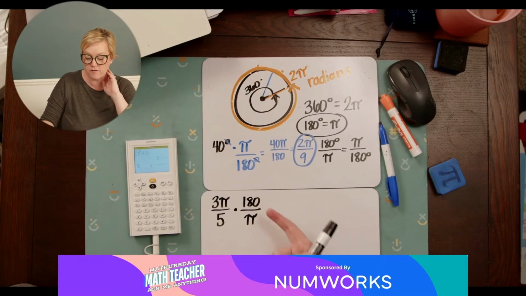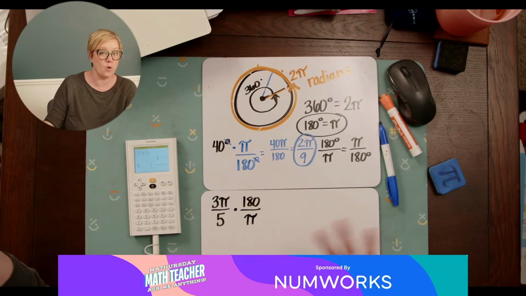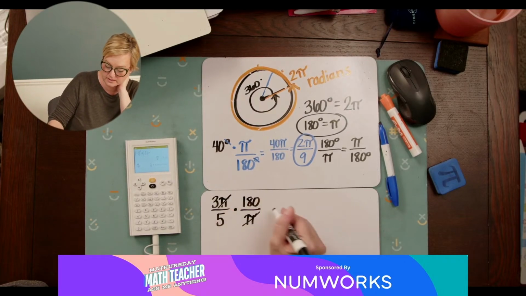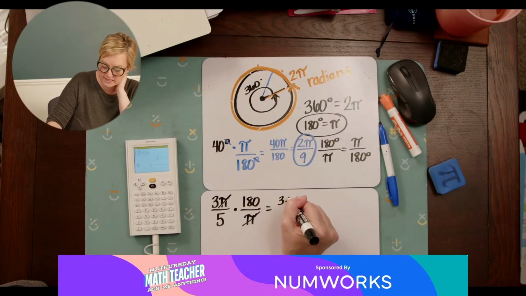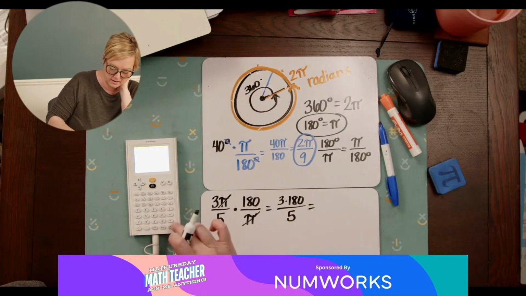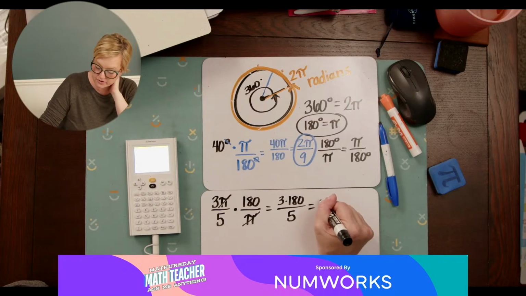Since 180 equals pi, multiplying by that is like multiplying by 1, so it's still the same thing. The pi's cancel out, and I have 3 times 180 over 5, which gives me 108 degrees.